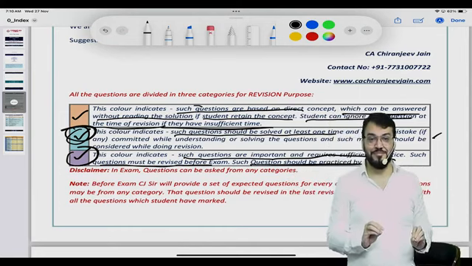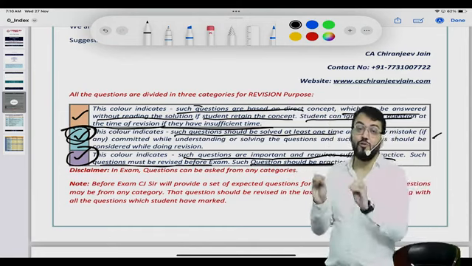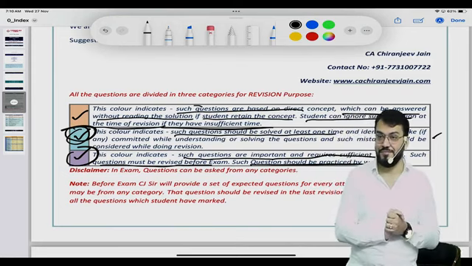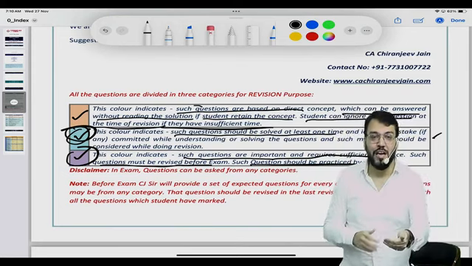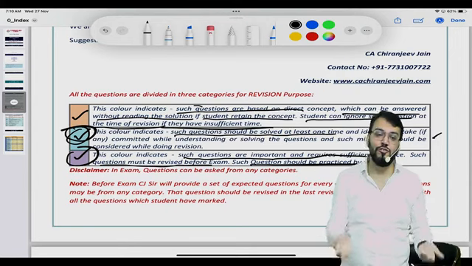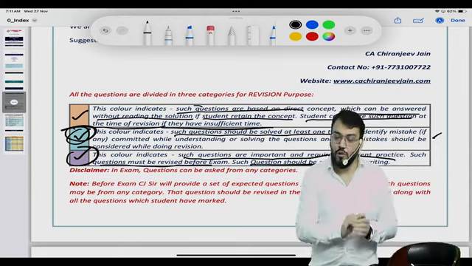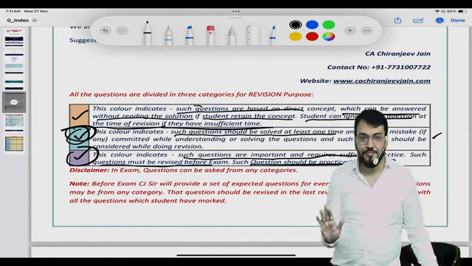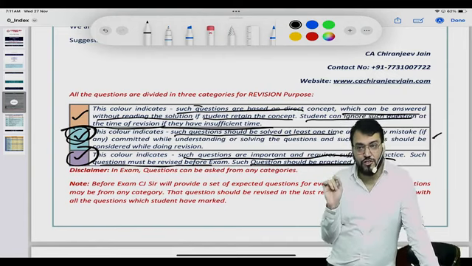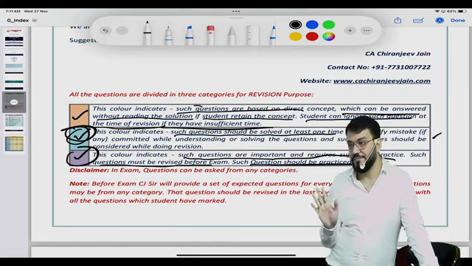Whatever ICA is giving, you are not supposed to open the ICA study material. Even though you receive my book and you are opening the ICA study material, what is the use of giving this book? There is no use of giving this book. Correct? So all the questions have been incorporated. You are not supposed to research anything about that.